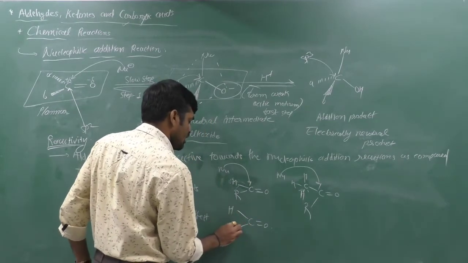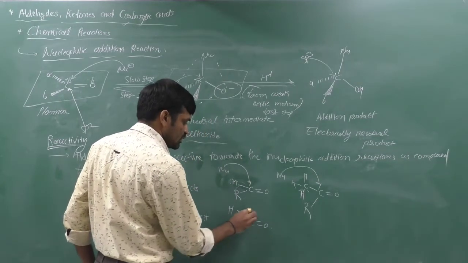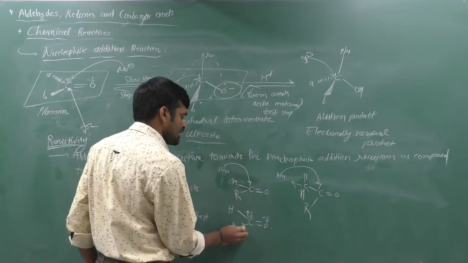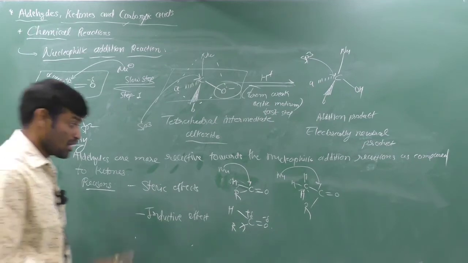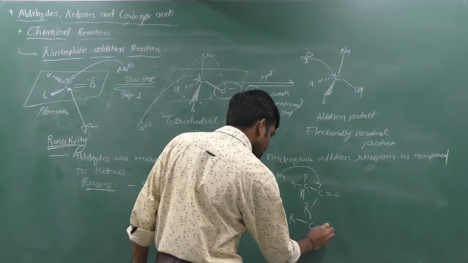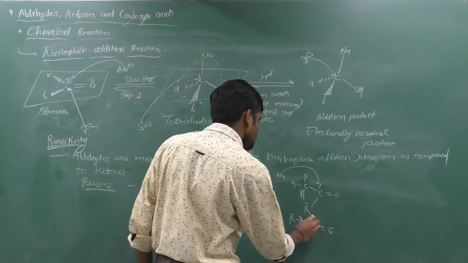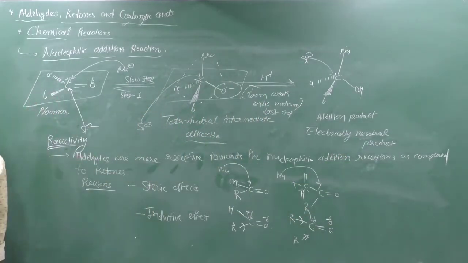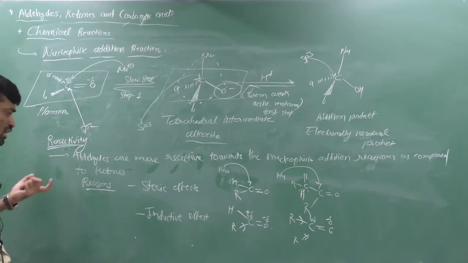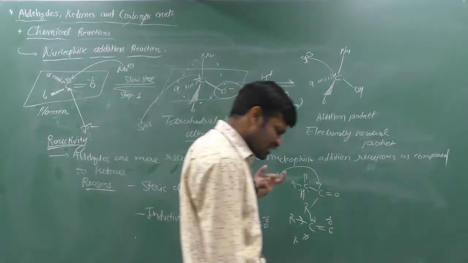We know that here H and R are donating groups. It can decrease the positive charge on the carbonyl carbon by one alkyl group. If you think about ketone, then it decreases the positive charge more and more on the carbonyl carbon because it has two donating groups. It is also known as electronic resonance, but generally it is the inductive effect.